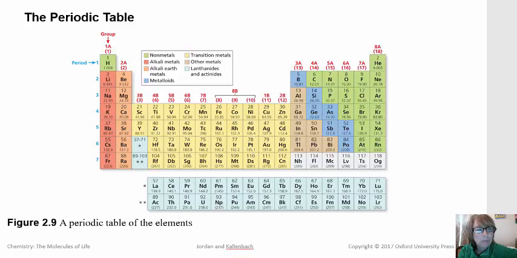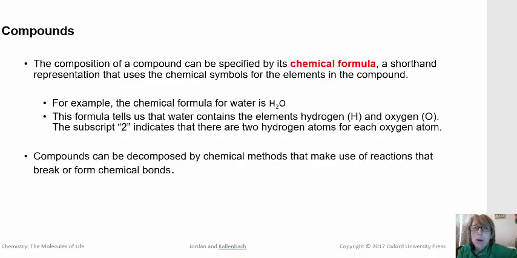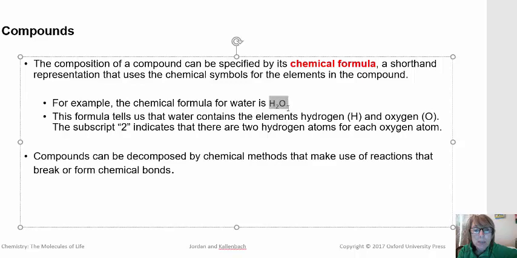Now, compounds don't have symbols, they have chemical formulas which show the elements that comprise that compound. So let's look at the chemical formula for water. I've already mentioned this, but here's the chemical formula. We know that the elements that make up water are hydrogen and oxygen, and this chemical formula tells us there are 2 hydrogen atoms and 1 oxygen atom.